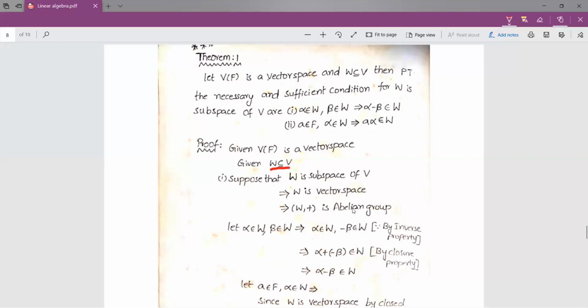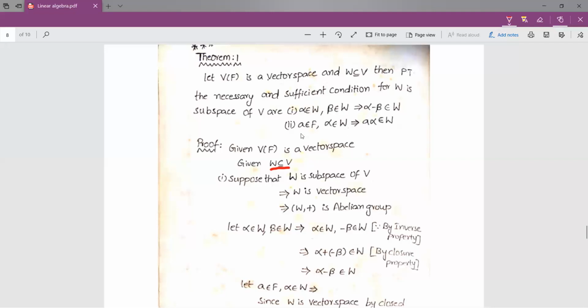Once again, by the closure property in W, the sum of these two elements should also belong to W. It means alpha plus minus beta also belongs to W. Alpha plus minus beta is nothing but alpha minus beta, which should also belong to W. So that is the first condition.